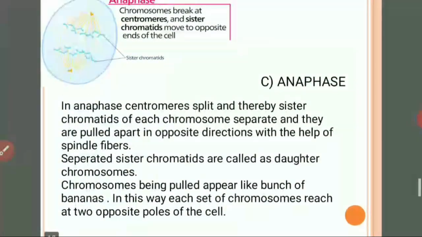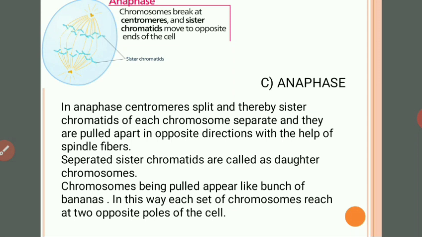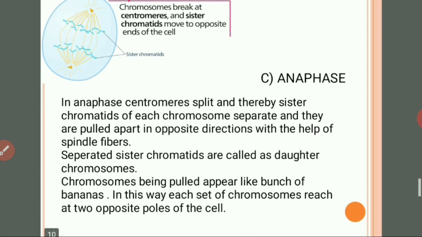In anaphase, centromeres split and thereby sister chromatids of each chromosome separate and are pulled apart in opposite directions with the help of spindle fibers. Separated sister chromatids are called daughter chromosomes. Chromosomes being pulled appear like a bunch of bananas. In this way, each set of chromosomes reaches the two opposite poles of the cell. So this is the third stage during karyokinesis.